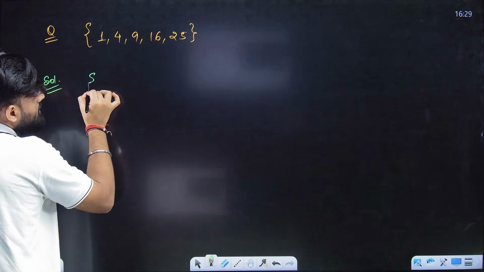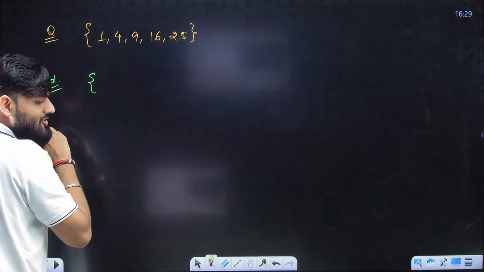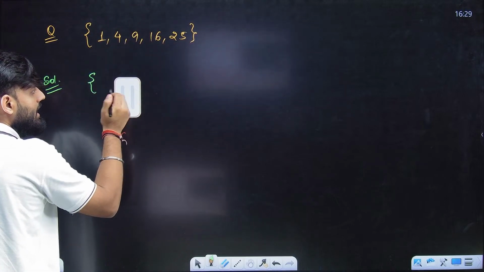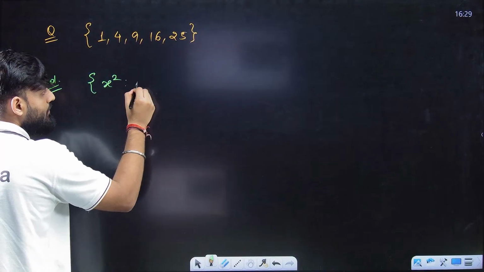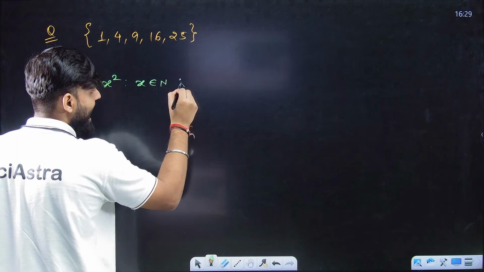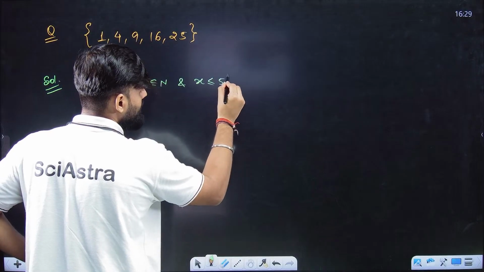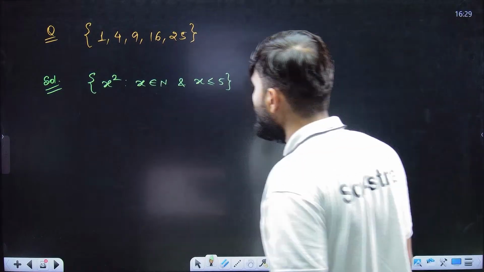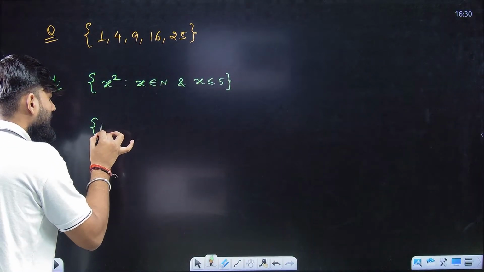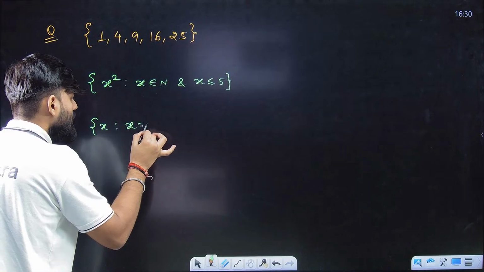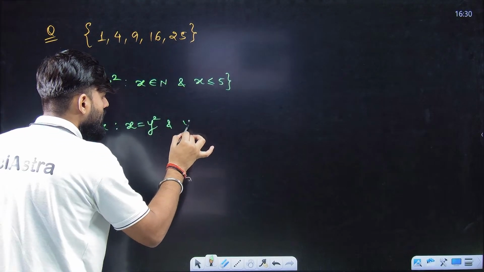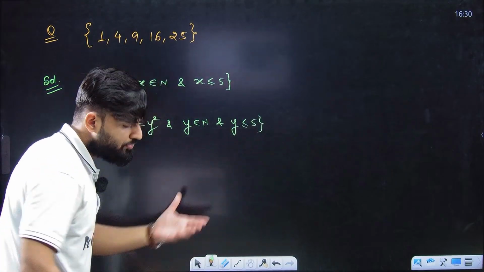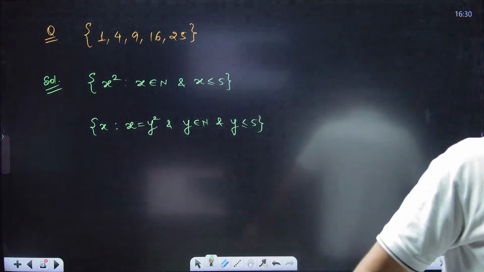I can write it like this. We can see that all of them are squares of natural numbers: 1 square, 2 square, 3 square, 4 square, 5 square. So I can simply write: I want x square such that x belongs to natural numbers and x is less than or equal to 5. As simple as that. Or you can say: x such that x is equal to y square, and y belongs to natural numbers, and y is less than or equal to 5. Both are correct. No issues. You can write it like this also.